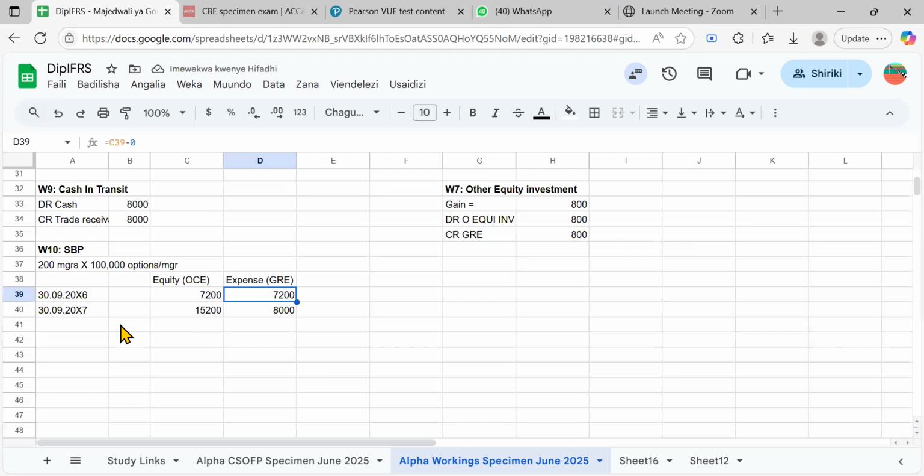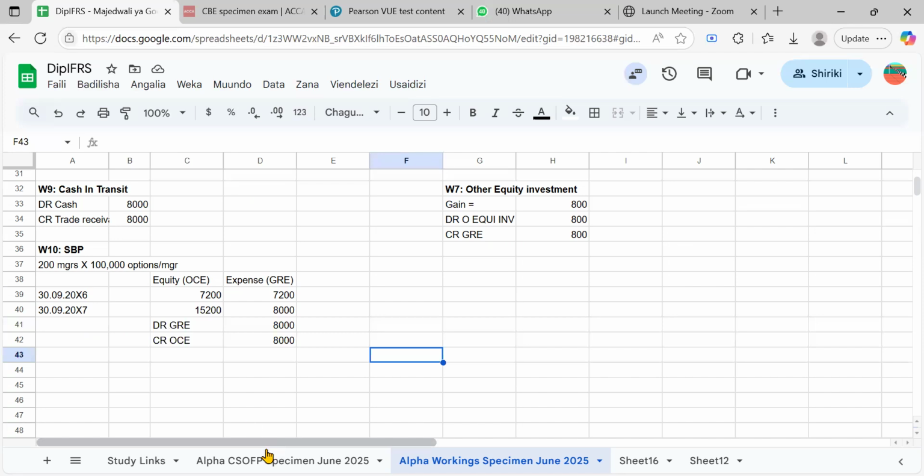Okay, passing the double entries now, what should we do? Like you can see, we debit the expense, right? The expense has a debit nature, so it's a debit to group retained earnings by how much? By 8,000, the addition. And then you have to credit the other components of equity by the same figure, right? Yes, just like that.